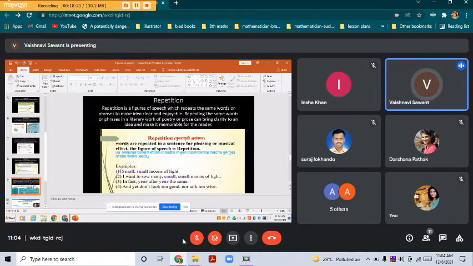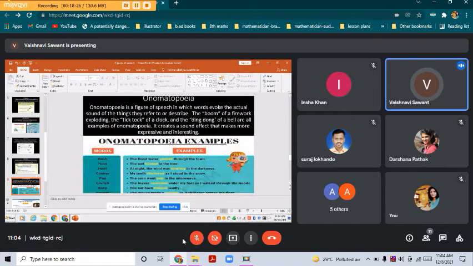Now coming to the next part. Tell me, in the surrounding area, what type of sound can you hear? Any sound you can tell me that you can hear? Yes, okay. So this type of sound in the figures of speech is called onomatopoeia. This is a figure of speech where the sound is what is important. So what is this figure of speech?